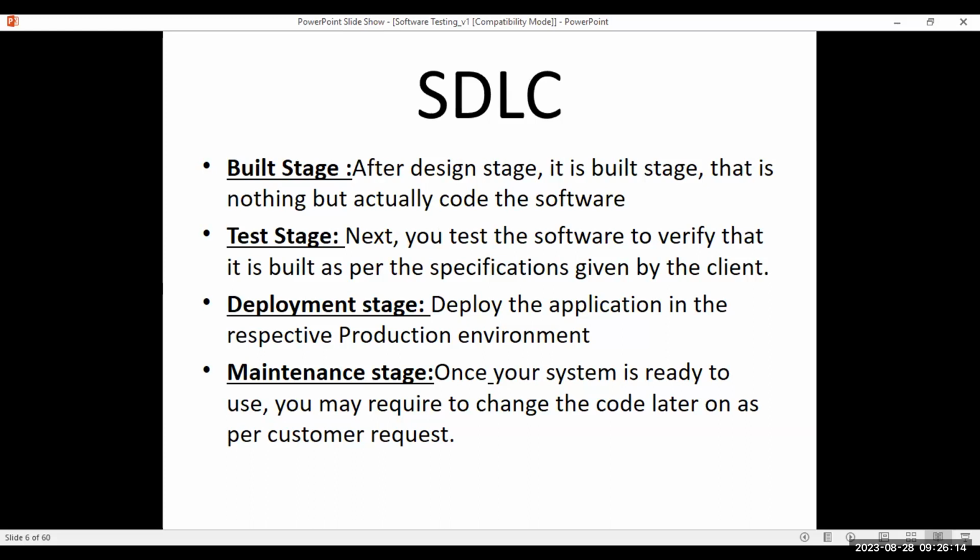We'll see all this in detail later, but just for your understanding, keep it in mind so that when we go down, you will be able to relate. So just remember, the complete application will not be developed in one go and deployed into production environment. There will be a priority list, a bucket list, which will be given to the company from the client. He'll ask, first of all, I need login page.